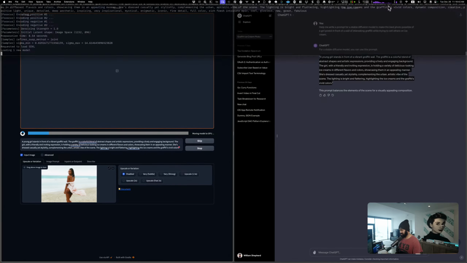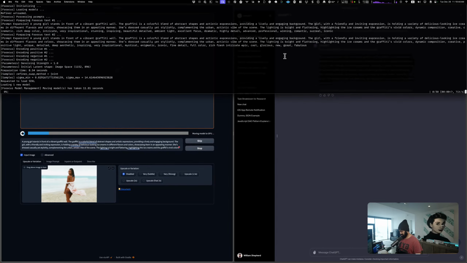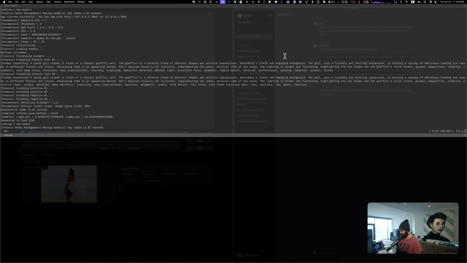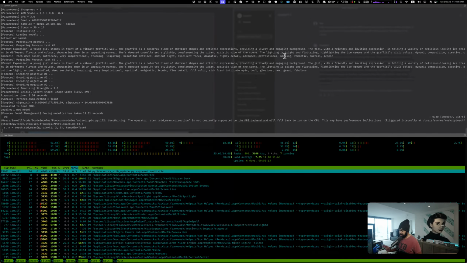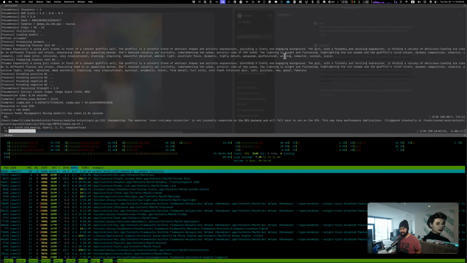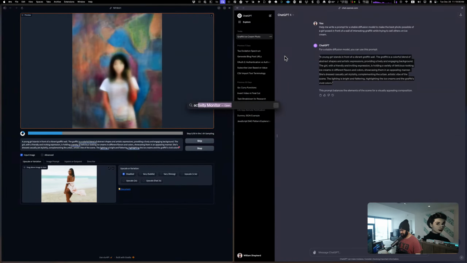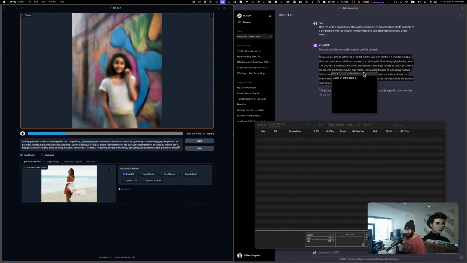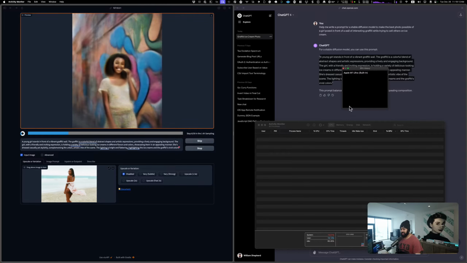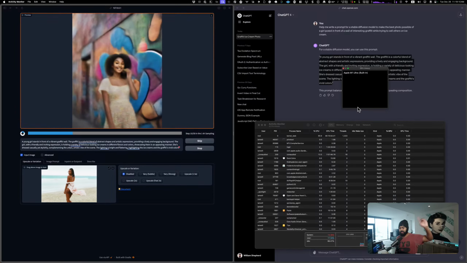You know what? Let's do another one of these here, so we can see what the memory usage is like, along with what the CPU usage is like. The reason it's important to see that is to note that it's not using the CPU, it's using my GPU mostly. So maybe let's open up Activity Monitor and have the GPU history up. What we should see is that the GPU should be fully used right now.